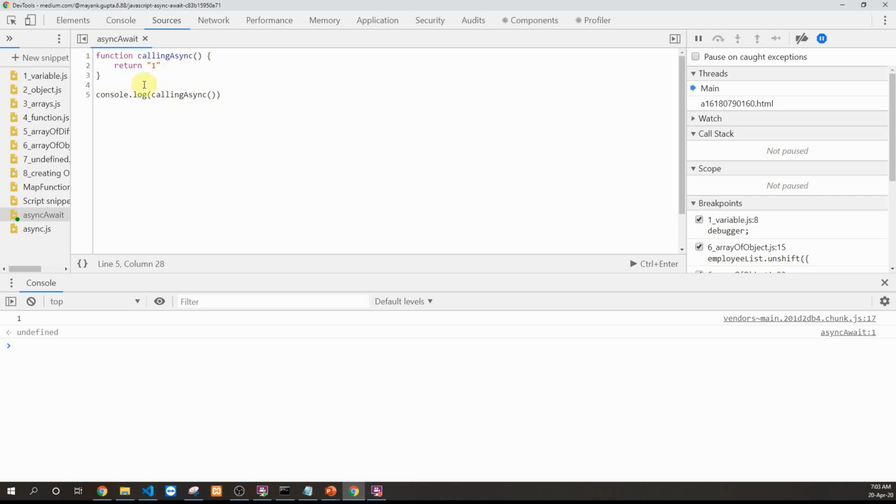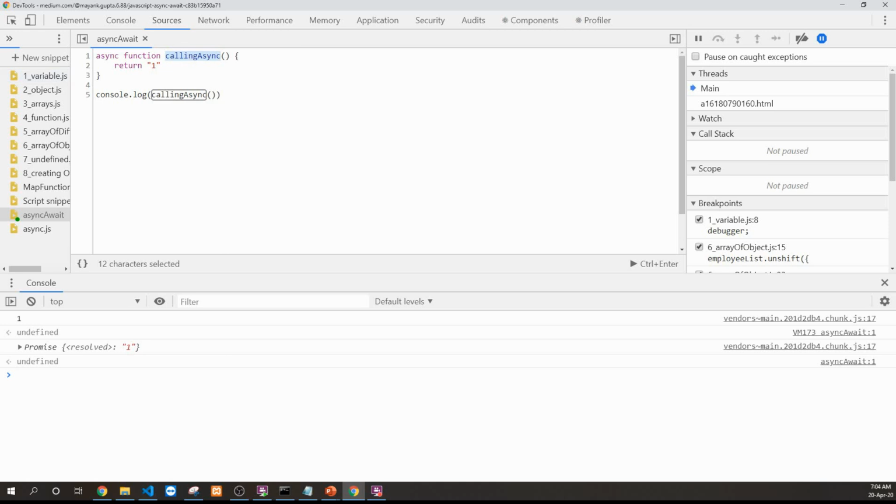Now let's append an async keyword in front of this function. So now let's execute this function again. Now in the output, you can see that the value that you have received is no longer a simple value 1. It is a promise which is returned from an asynchronous function. So we have marked this calling async function as asynchronous. So whenever you are calling this particular function, it is returning you a promise along with the value that you are returning out of it.